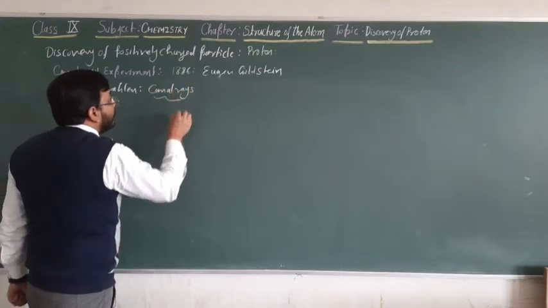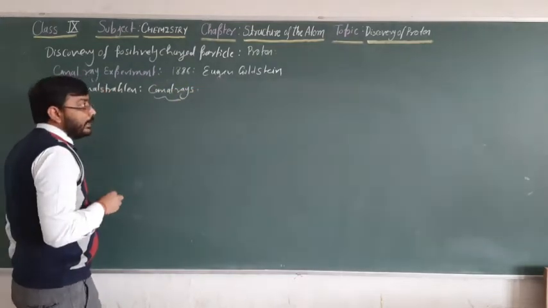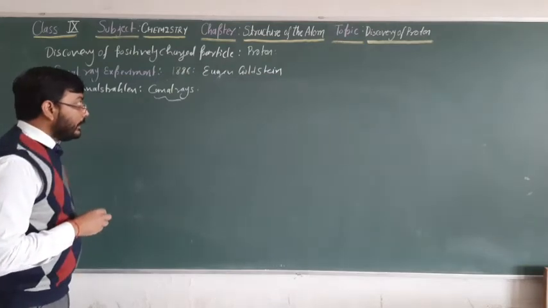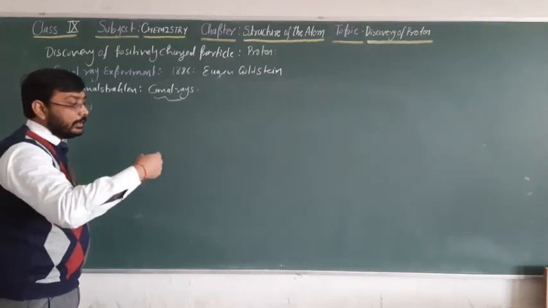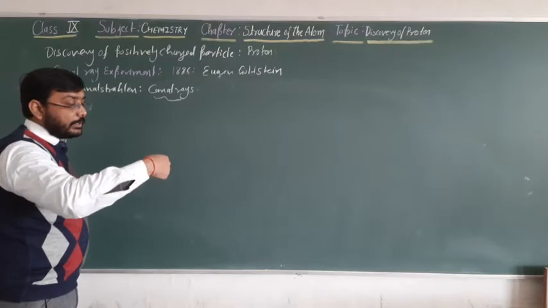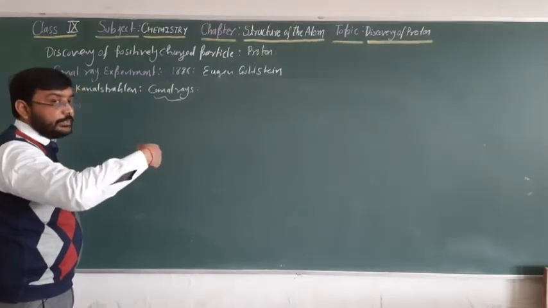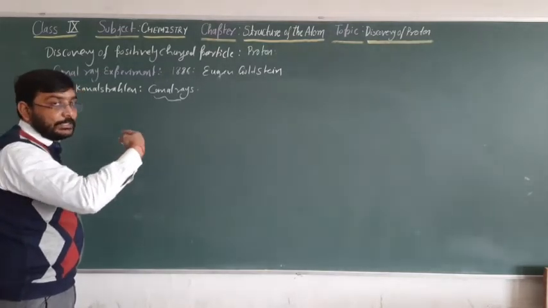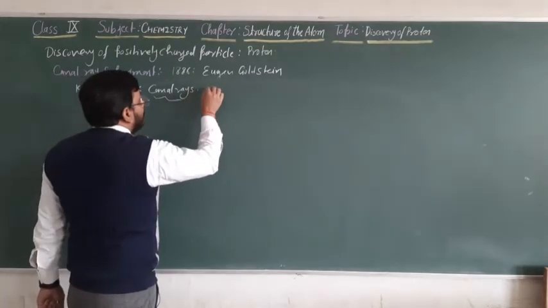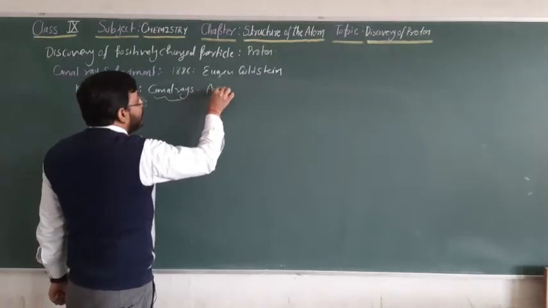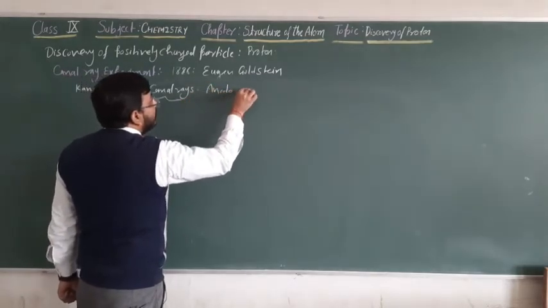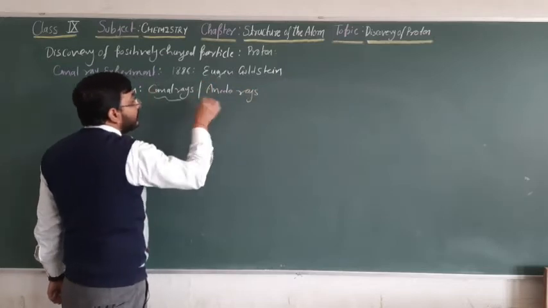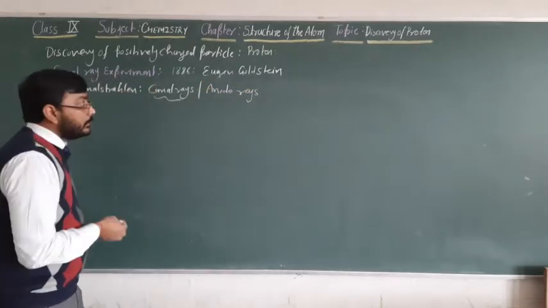Why do we call them canal rays? Because they are observed behind the cathode plate, after passing through the hole which he had made in the cathode. It is also known as anode rays because it is coming towards the anode direction.